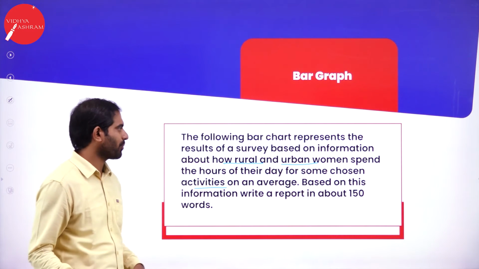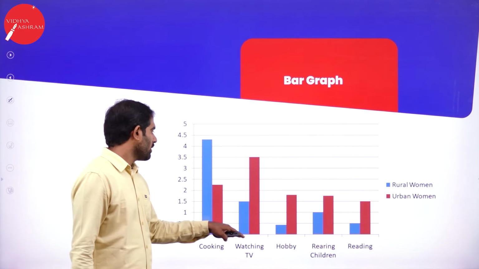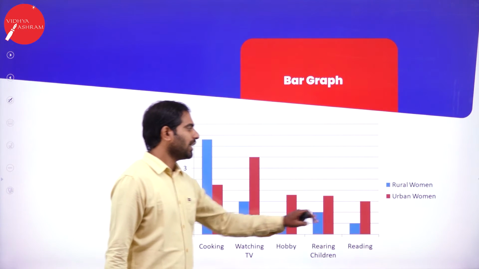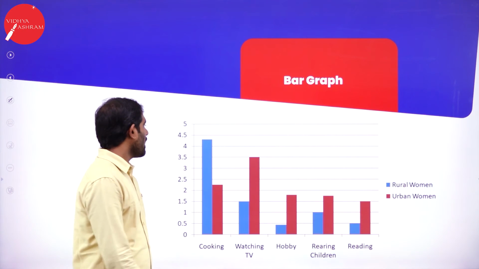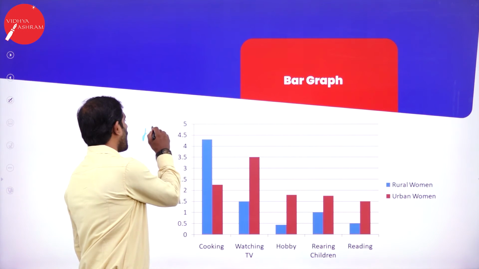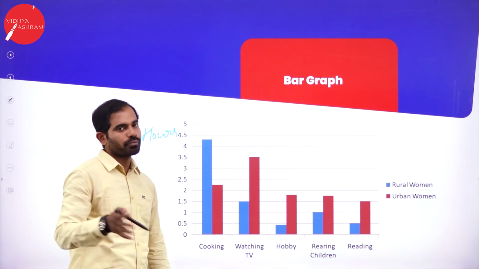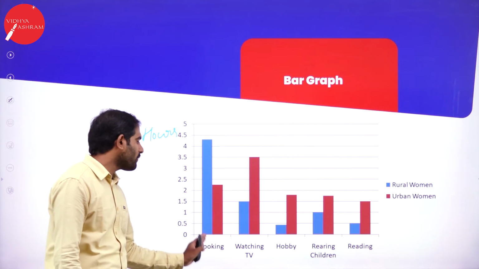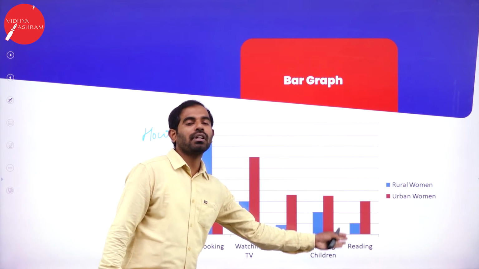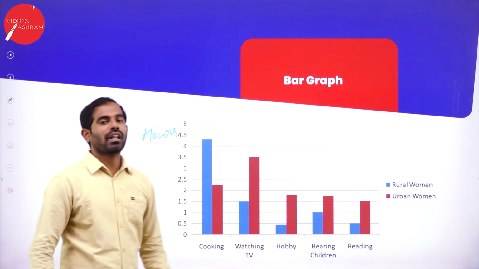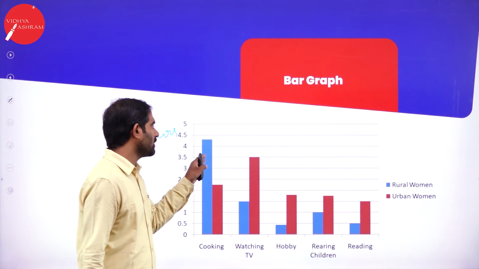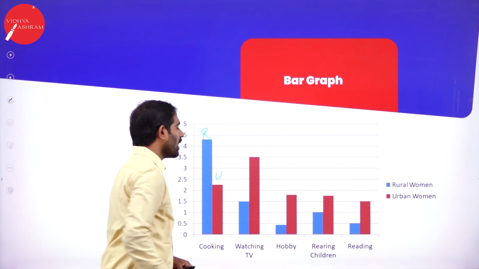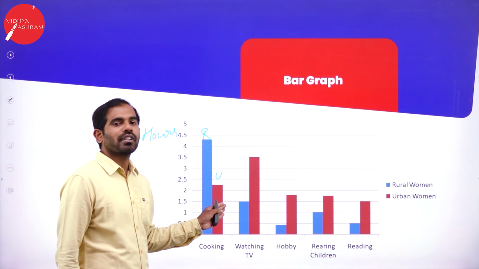As you can see here, the blue bar is representing rural women, the red bar is representing urban women, the vertical line is the hours they are spending, and the horizontal line is representing the different activities on which the urban and rural women are spending their hours. So let us see that. You know that this is rural women. Let me just simplify it. And this is urban women. How do you interpret the bar graph now?